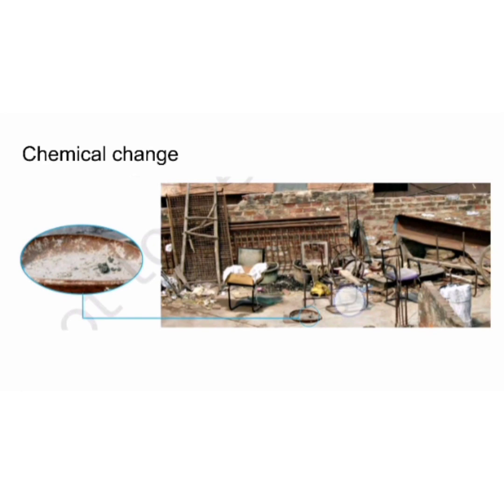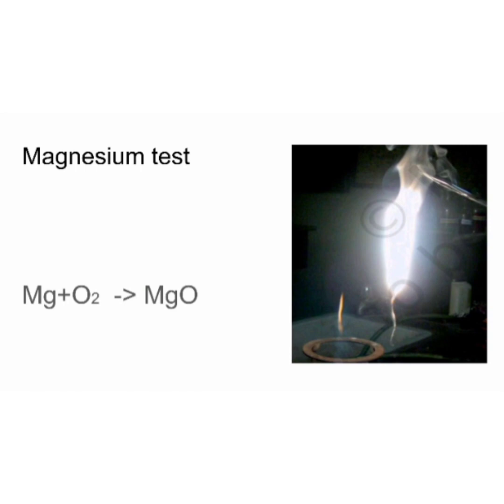Okay, let us see some activities related to that. First, take a small thin strip, a ribbon of magnesium, clean its tip with sandpaper and bring the tip near a candle. It will burn with a brilliant white light and it produces ash. After the burning finishes, it will produce ash. That ash is a new substance.